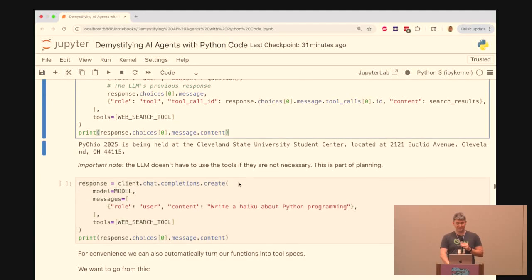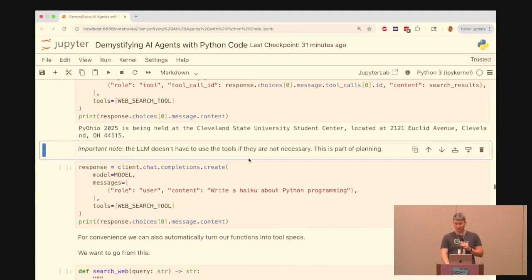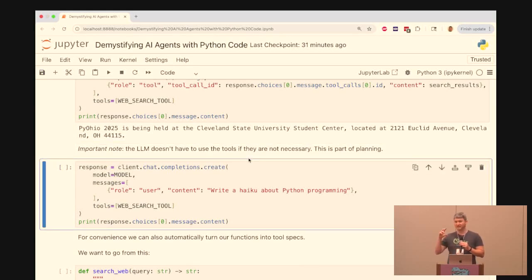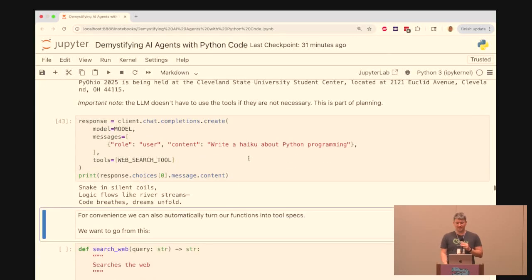The other important thing to know is that this is a very simple form of this planning concept in agents, but it doesn't have to use the tools if they're not necessary. So if I were to ask it to write a haiku about Python, it doesn't need to search the web.